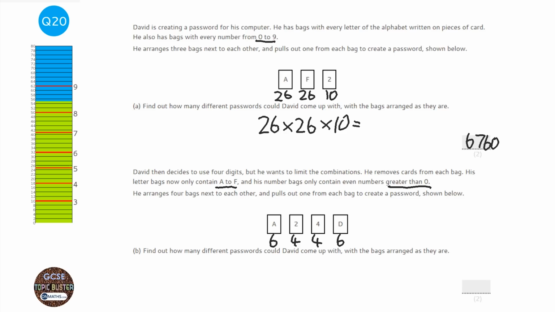And so to find out how many different passwords if they're arranged like this, it's 6 times 4 times 4 times 6, which is 576. Now that might seem confusing that there's an extra digit to the password and yet less combinations, but if you think about it, there's significantly less letters and less numbers, so that's why it's a much lower number than part A.